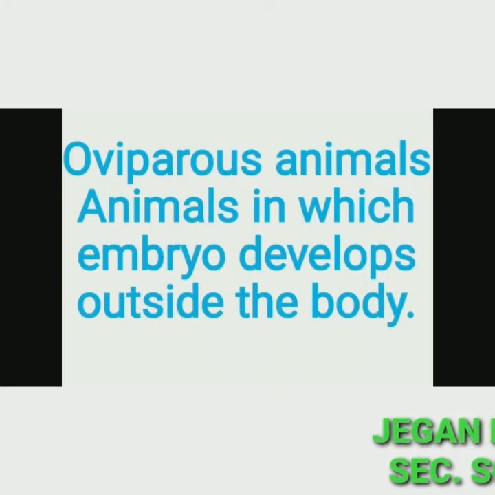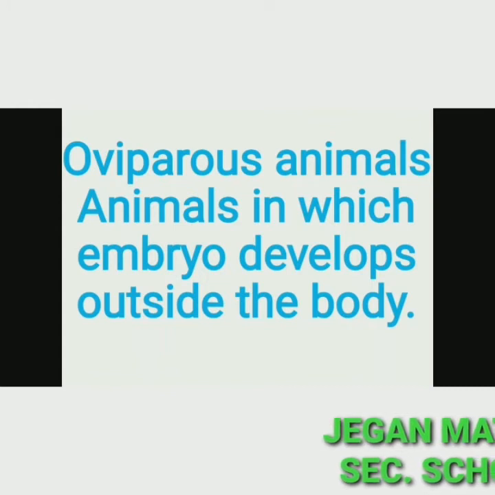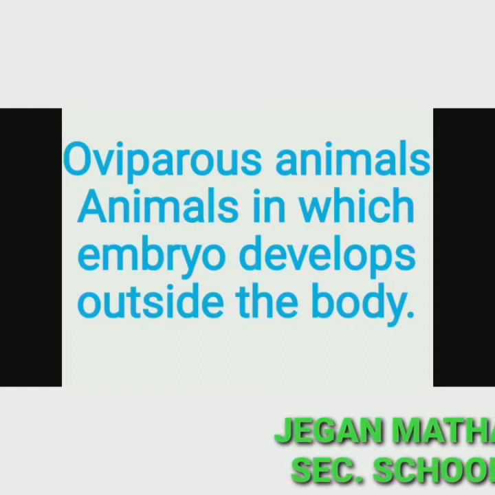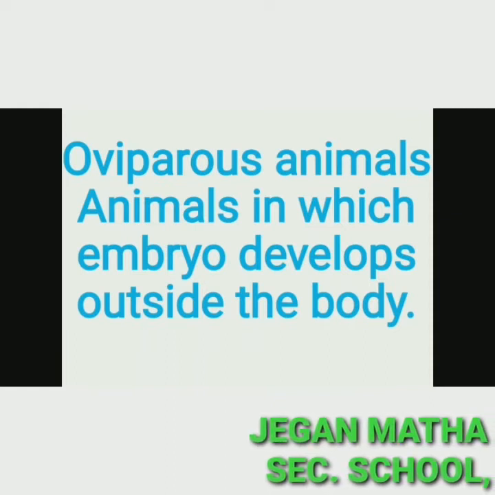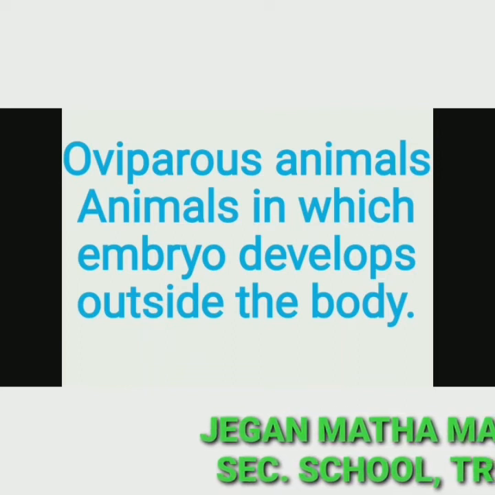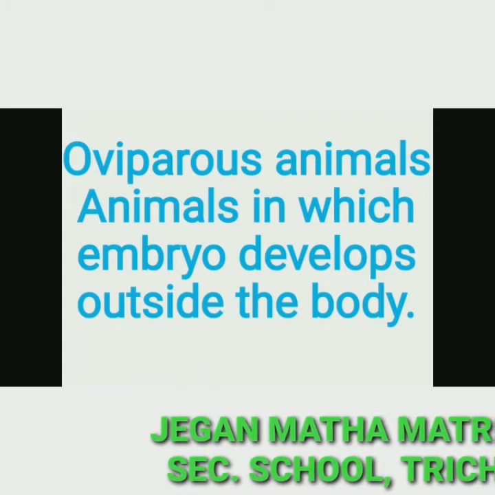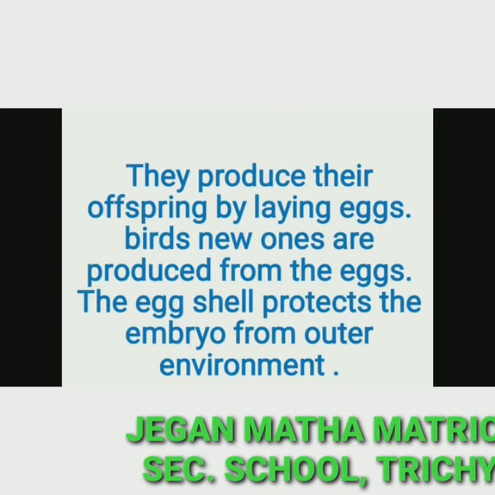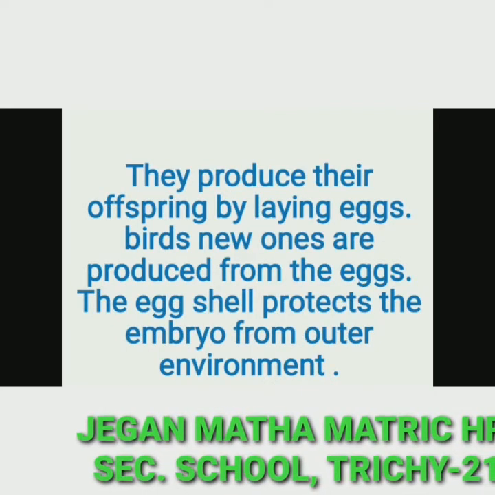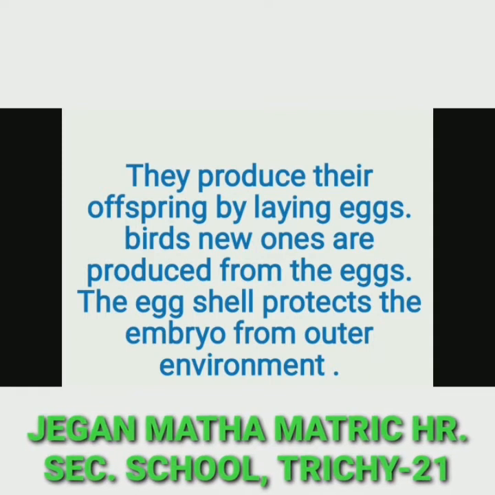Animals are classified into oviparous and viviparous. The first one, oviparous animals. Animals in which the embryo develops outside the body are called oviparous animals. They produce their offspring by laying eggs.